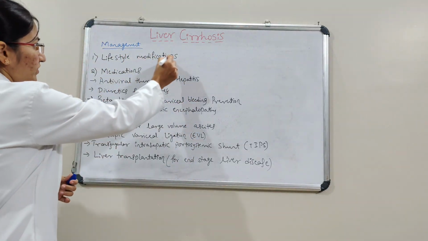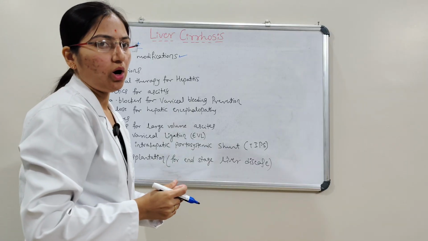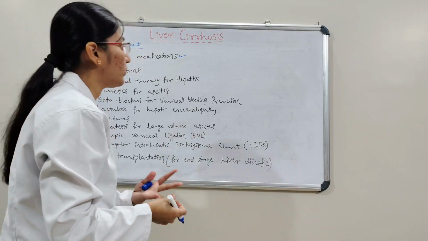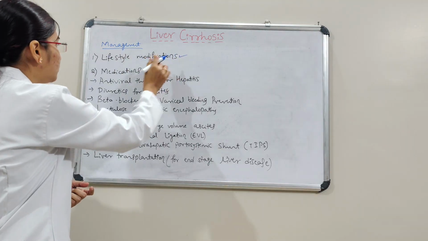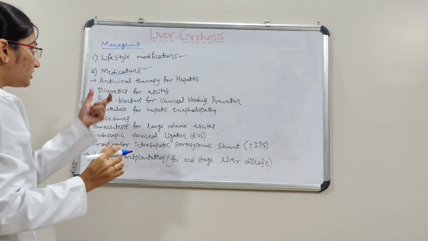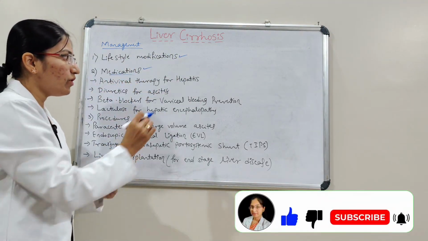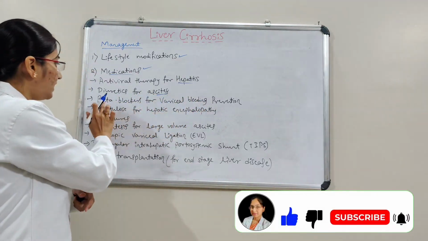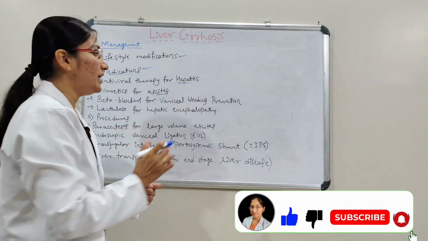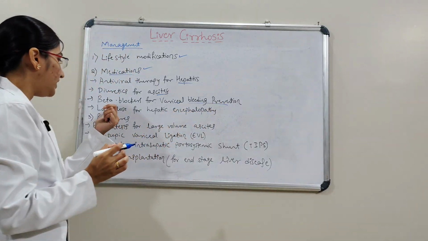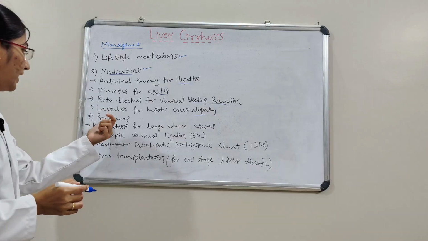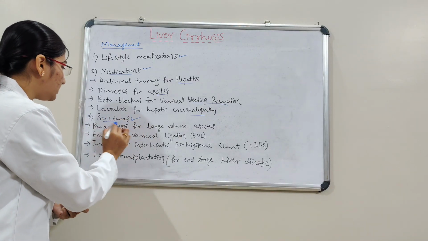Here are the lifestyle modifications: abstinence from alcohol, weight loss, control of diabetes, and nutritional support. And then next comes medication: antiviral therapy for hepatitis, diuretics for ascites, beta blockers for variceal bleeding prevention, and lactulose for hepatic encephalopathy. Then the third part is procedures.